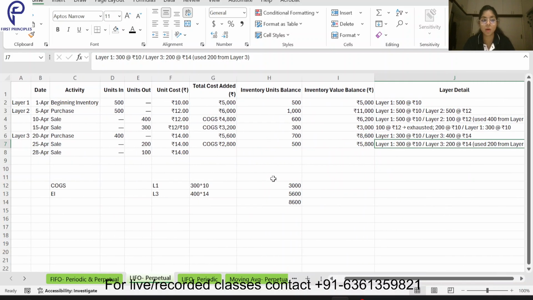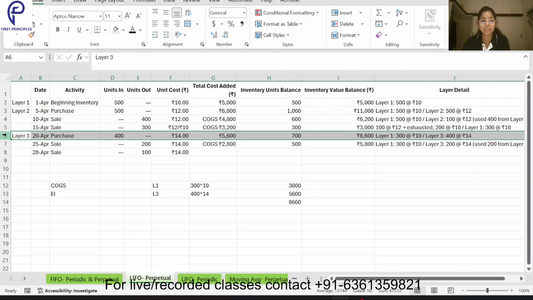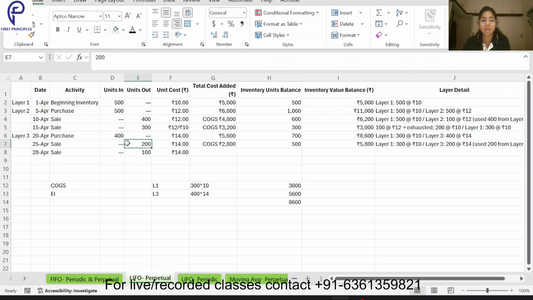In this, the layer detail is from layer 1. The entire layer 1 is there, and from this newly added layer, I have sold 200 units, so 200 units are still remaining. Then lastly I am selling 100 units.